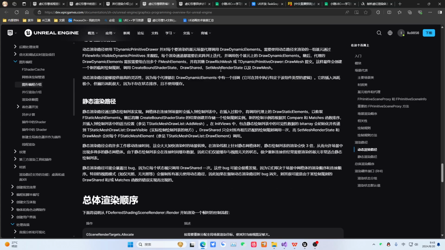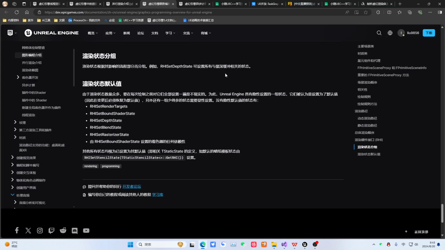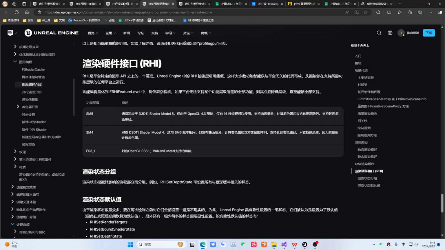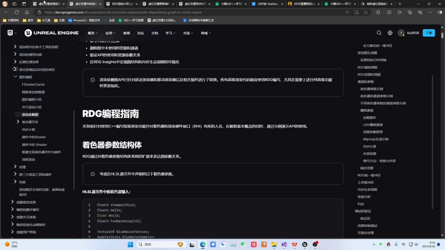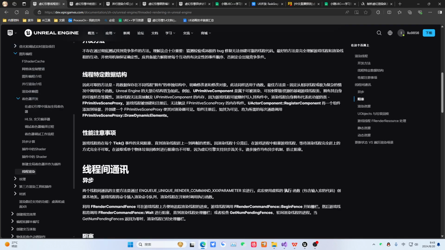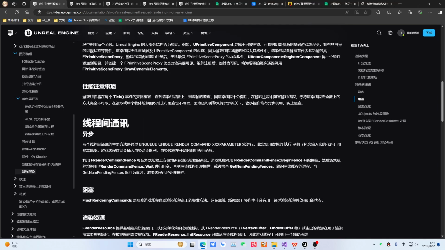Then you don't need to look at this information at all. I don't want to look at this at all right now. Then let's continue back to below this article. Okay, so here I've explained to you this thread-specific data structure. You just need to know that such a specific data structure exists. That's fine. And note that this sentence is very important.